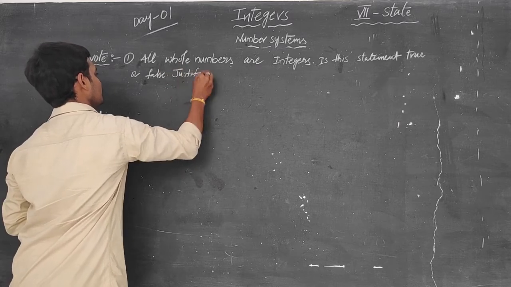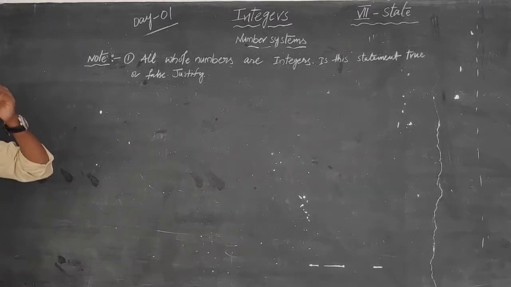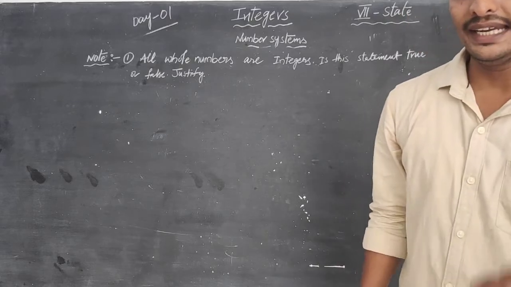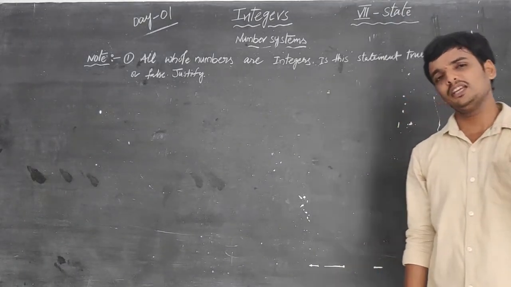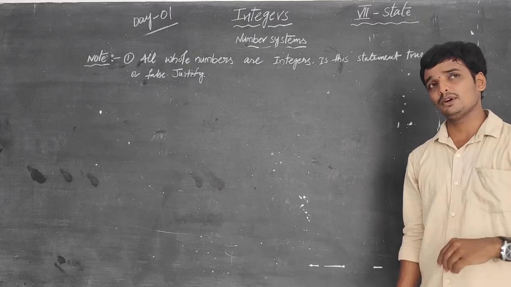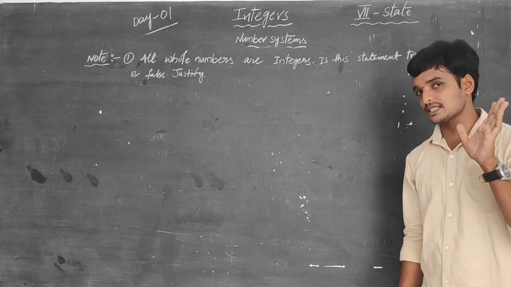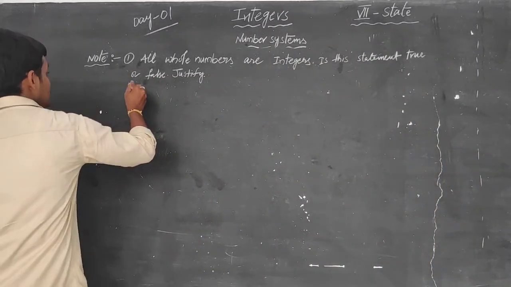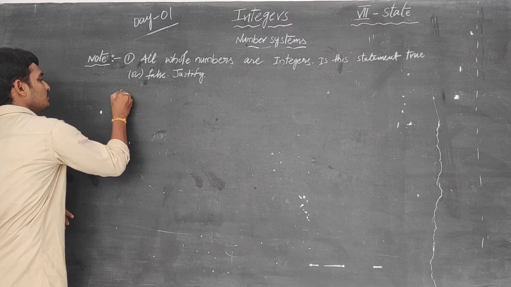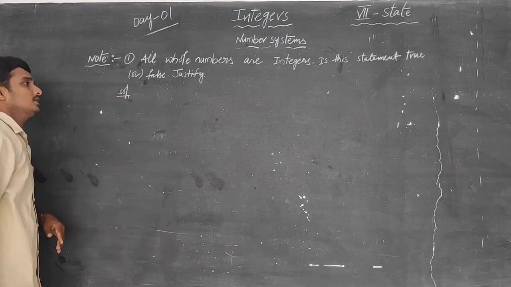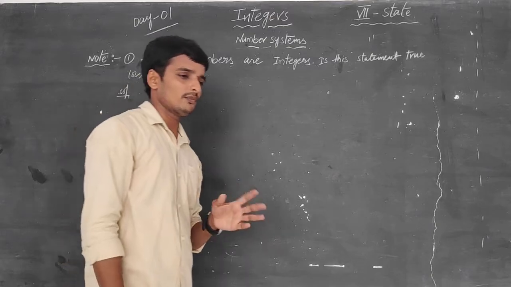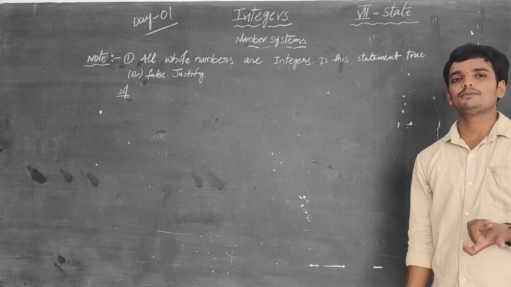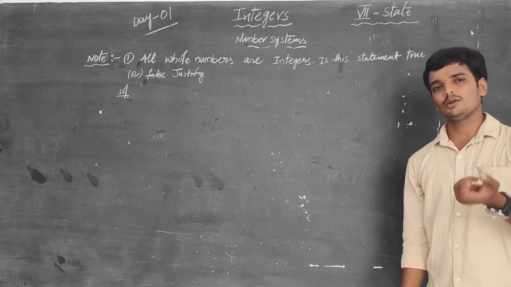This is the question. The question is, all whole numbers are integers. If you take any whole number, it is also an integer. That is the statement. Is this statement true or false? Justify or answer. If it is true, say how it is true. If it is false, say how it is false. We have to decide first. The given statement is either true or false. If it is true, tell me the reason. If it is false, tell me the reason. So tell me, my dear students.